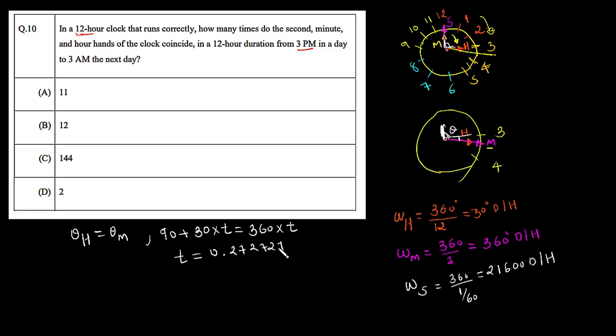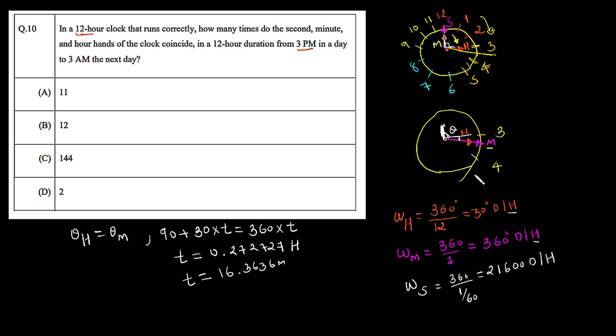Also remember this t is in hours, because the time is taken in hours. Now let's convert this time into minutes. We simply have to multiply it by 60, so you get the time as 16.36 minutes. Now we got the time in minutes.